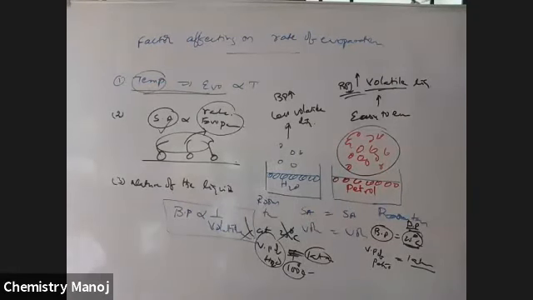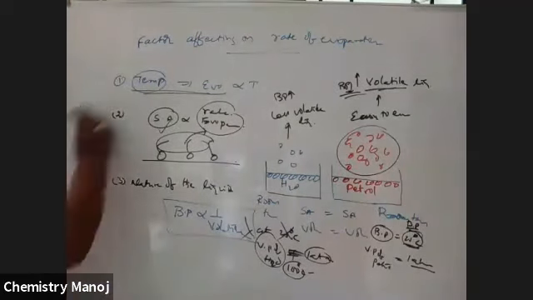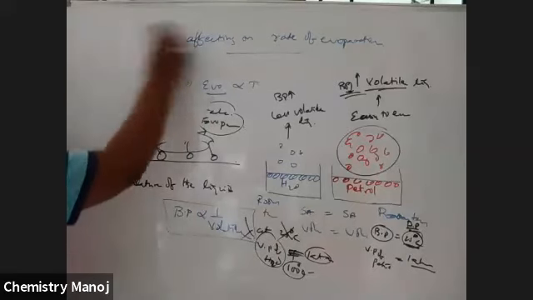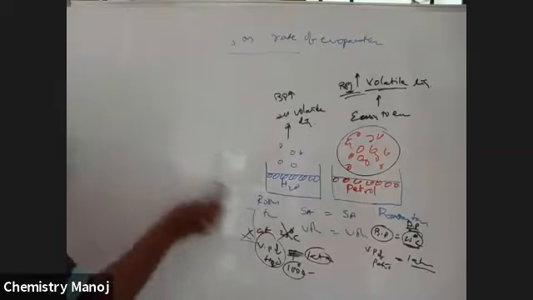So these are the factors influencing evaporation. Now, what about vapor pressure? Let me explain this volatility concept in terms of vapor pressure.